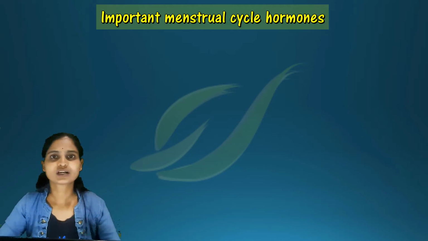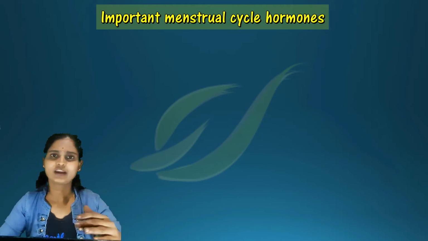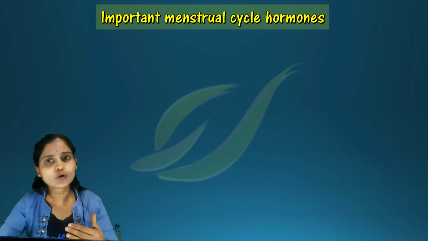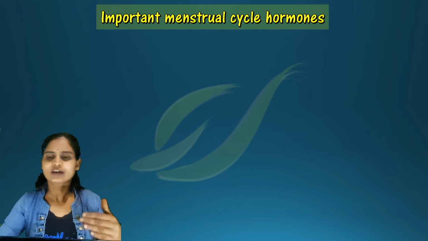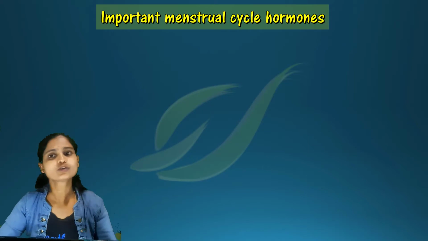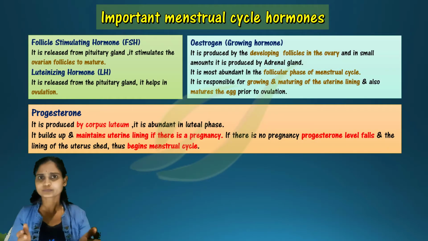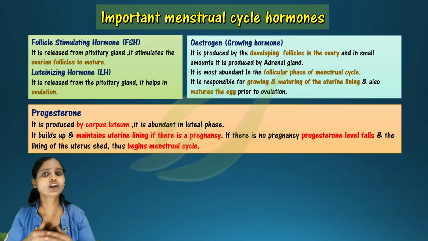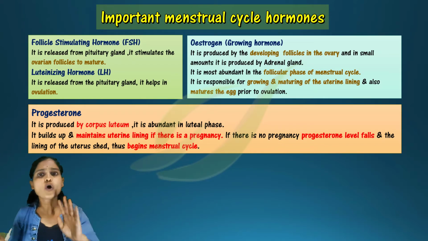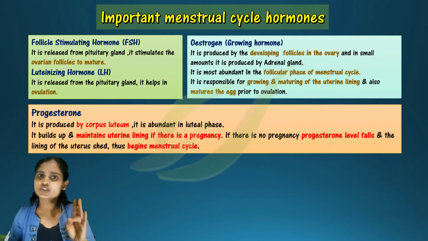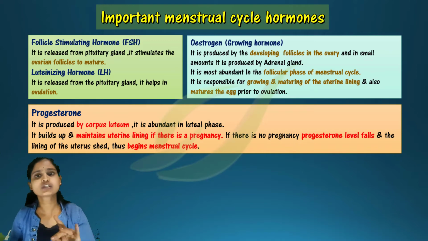Now we are going to study, we have already understood what all the hormones present here. We are just highlighting which hormones are produced where. Overall, many hormones are involved in the menstrual cycle. The four main hormones are FSH, follicle stimulating hormone, LH, luteinizing hormone, estrogen and progesterone. These four hormones play a very important role.